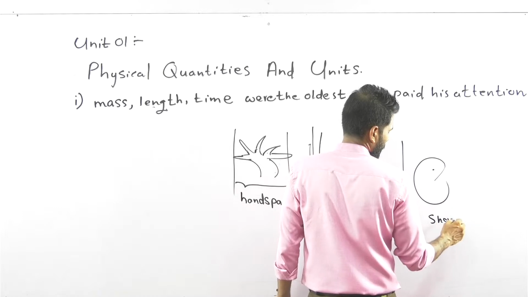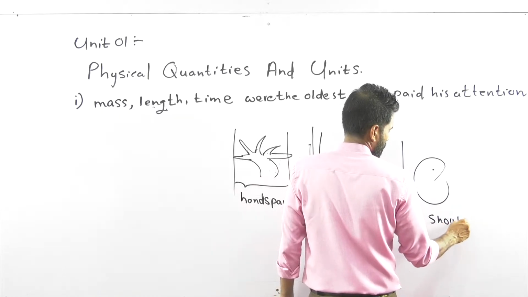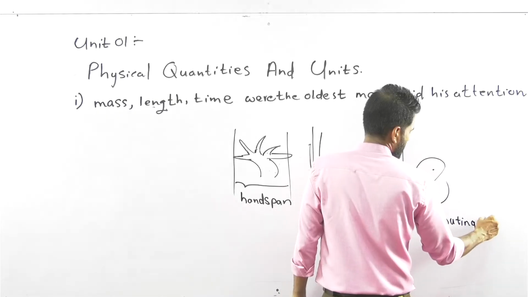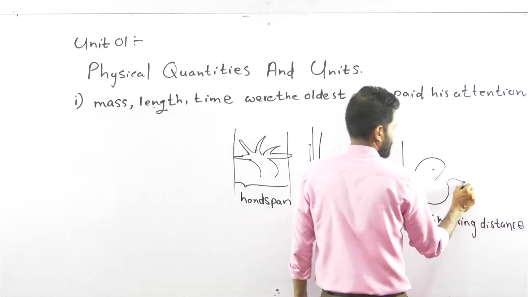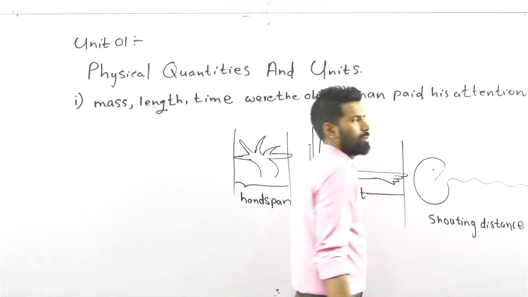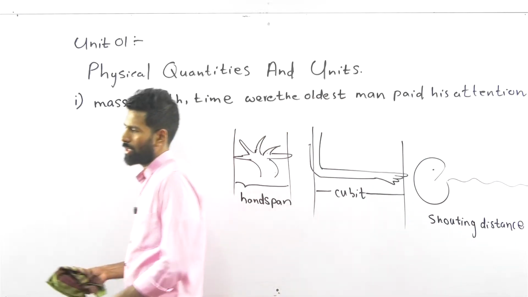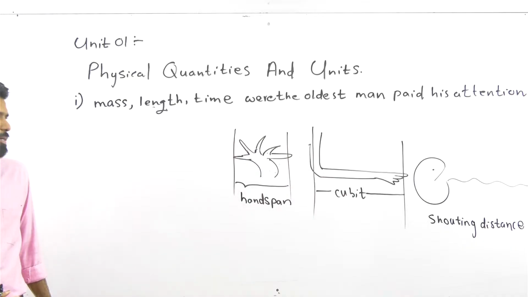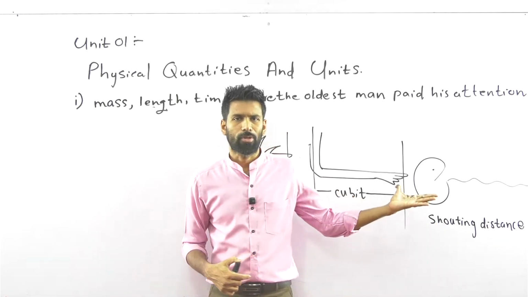It's a very old one. Shouting distance is the distance that's heard when someone is shouting. Handspan, cubit, shouting distance.